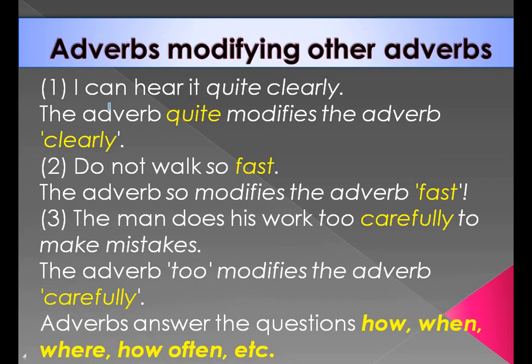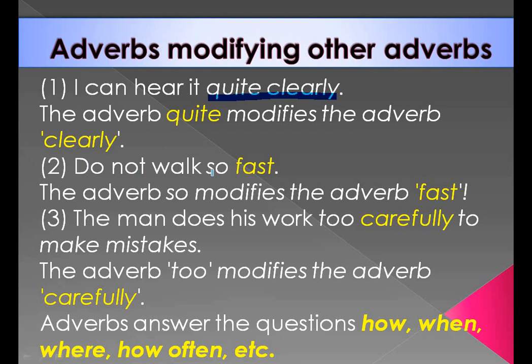Now let us see. I can hear it quite clearly. The adverb here is quite, which modifies the adverb clearly. So quite is the adverb modifying another adverb, clearly.